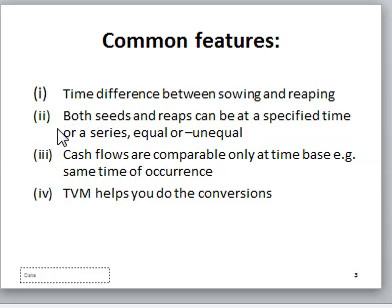Another principal feature is that both seeds and reaps can be at a specified time or a series, equal or unequal. When you make an investment, there are some investments where you can get your seeds, the principal amount you invested, and the return on your investment. But in some investments, when you invest, you may only be getting your return on investment. For example, if you invest in preference shares, you can only be getting a return on investment from your preference shares.